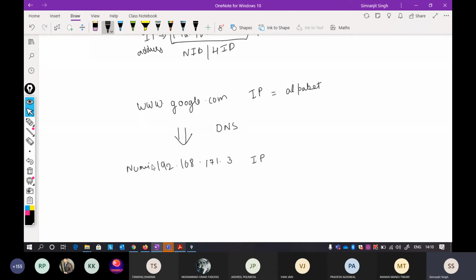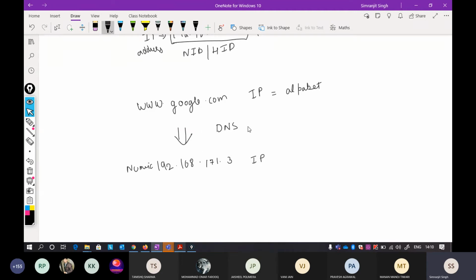That is why when you purchase a new computer and try to access the internet, in the beginning it takes a little time to access certain websites, because every time it has to go to the DNS to get the corresponding IP address, and then it goes to the particular website.